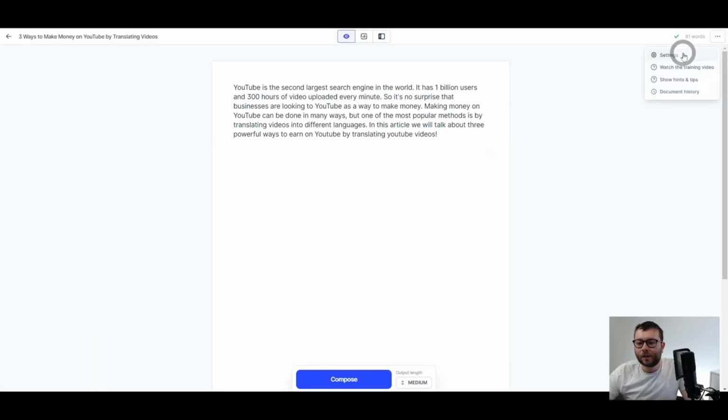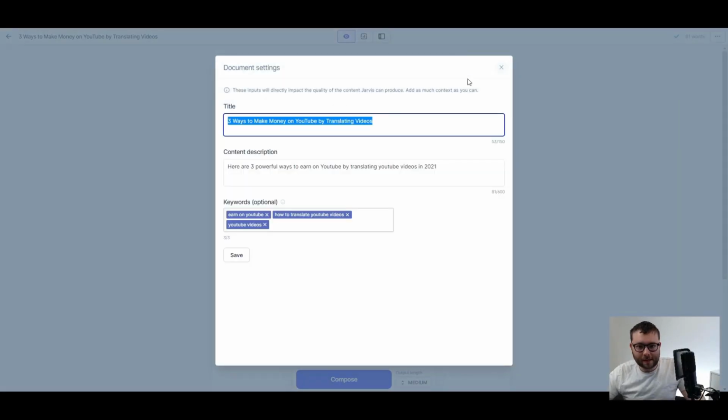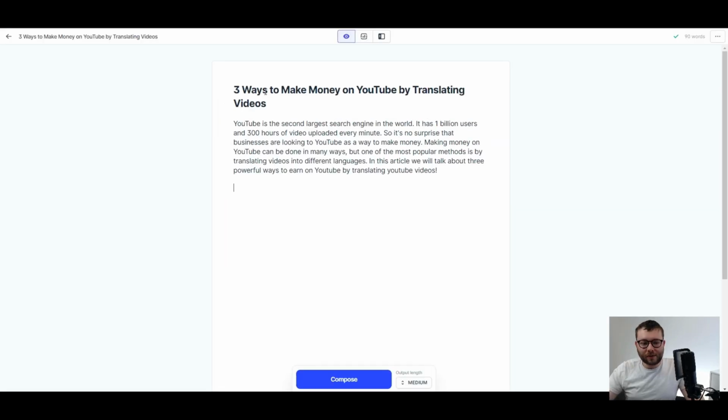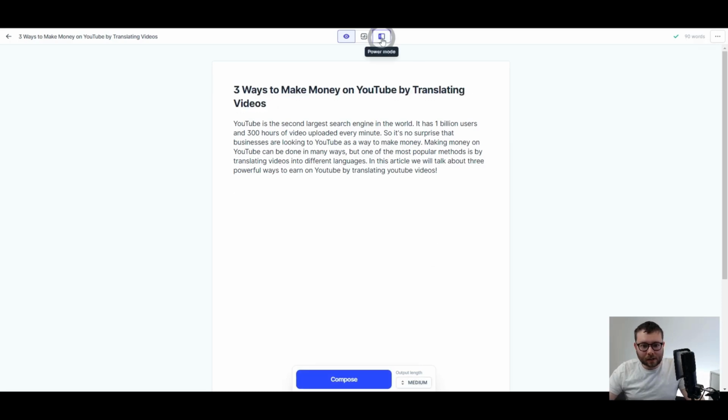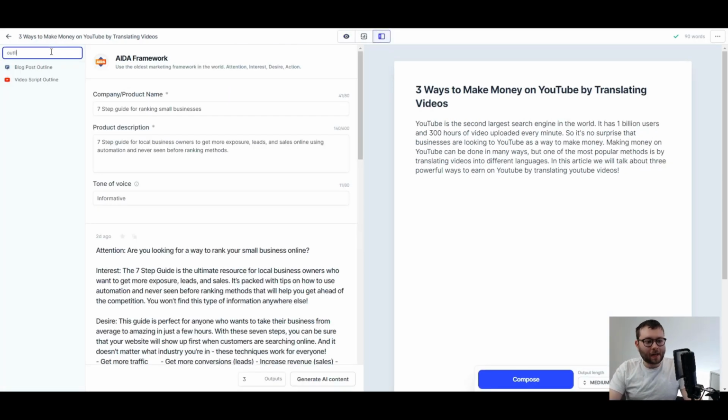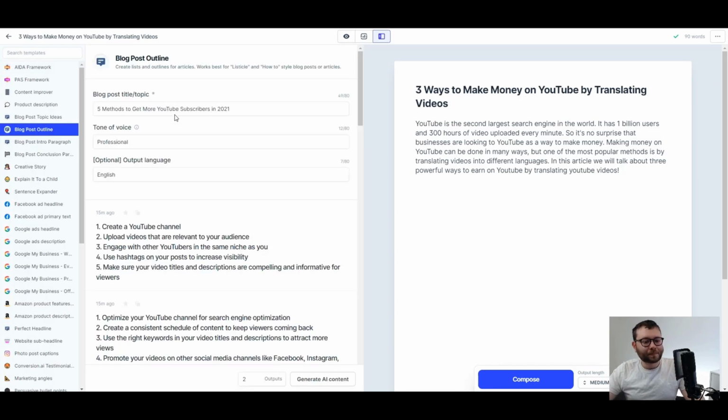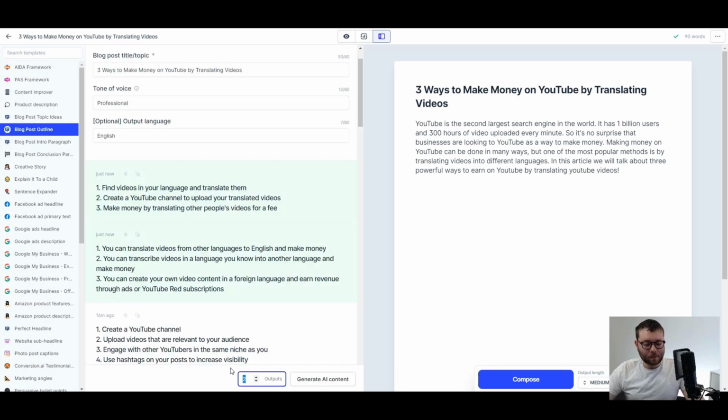Okay, I'm just going to go into the settings. I'm going to grab that title because I always... Nothing new here. What I want to do is I just want a outline. So again, back to power mode, outline, blog post outline. Paste this in, and let's go ahead and do generate. I'm just going to do another 2. I just want a bit more variation.